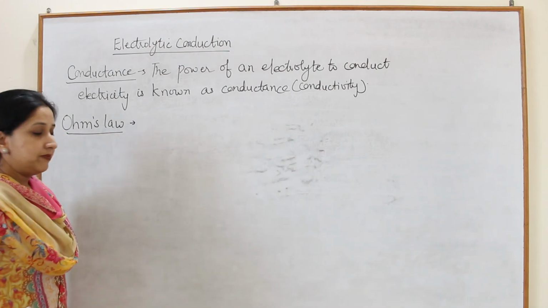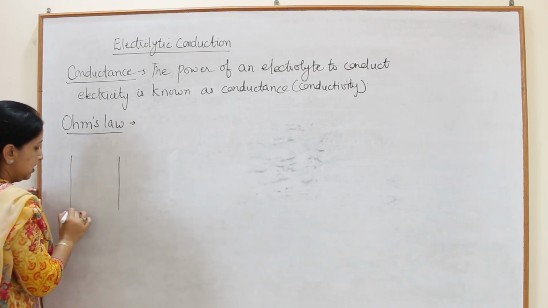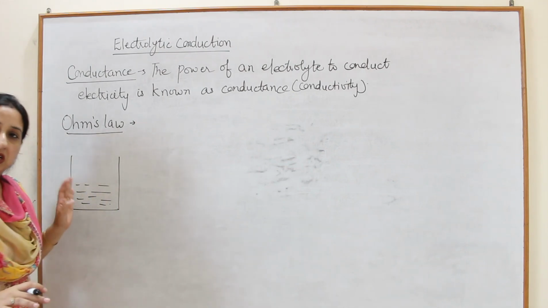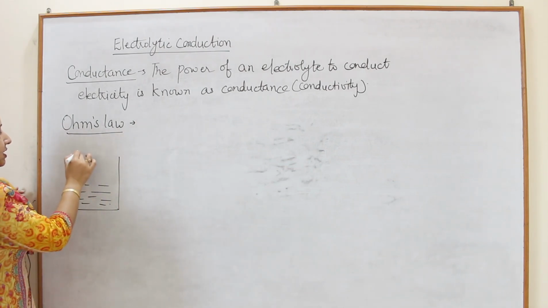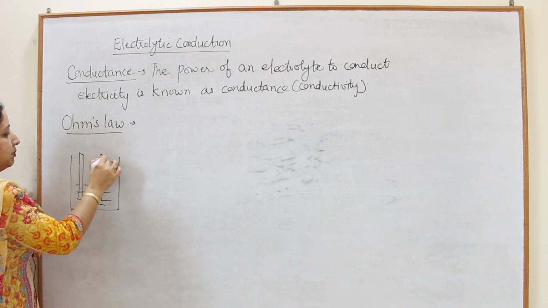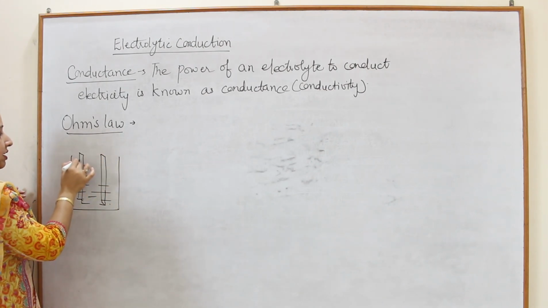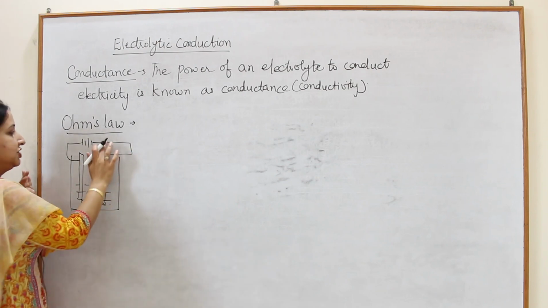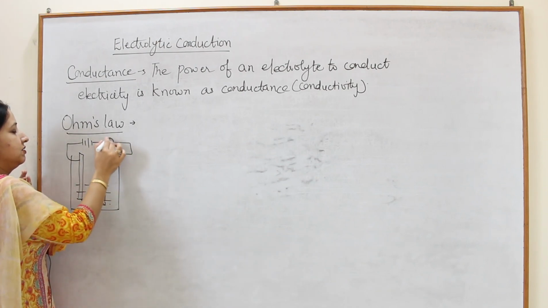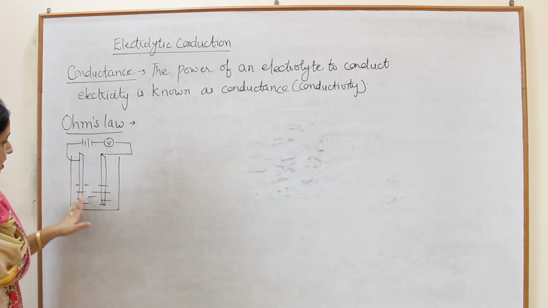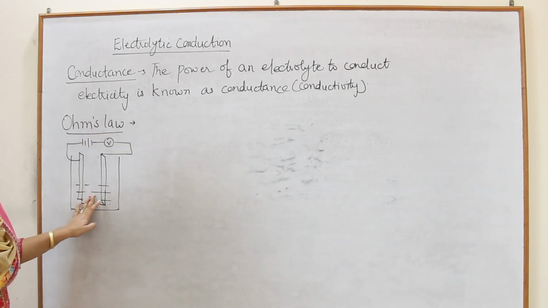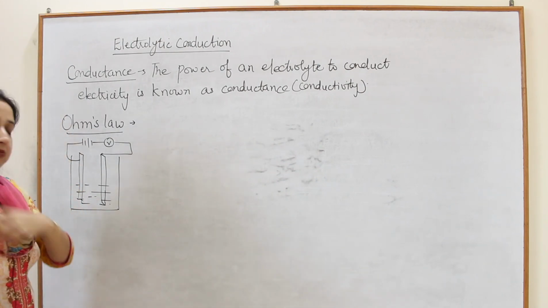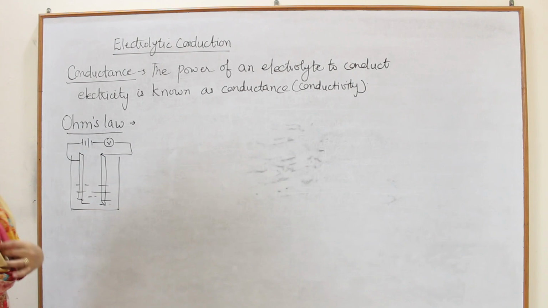According to this law, for example, there is a solution which is electrolytic in nature and there are electrodes dipped in it, and if we apply some potential to this solution, we will notice that it will start conducting electricity, means there will be a flow of current.